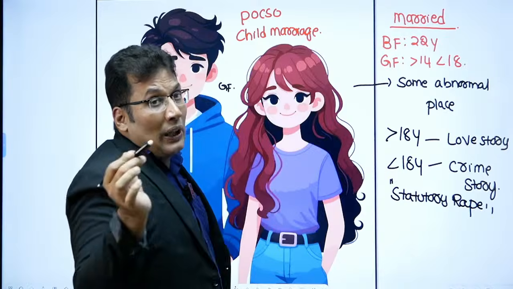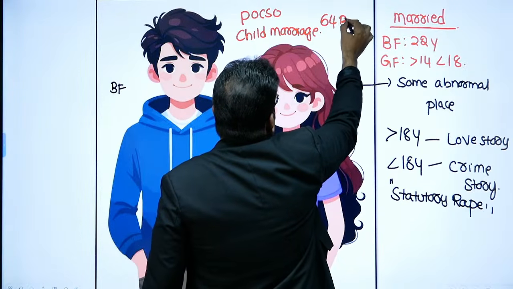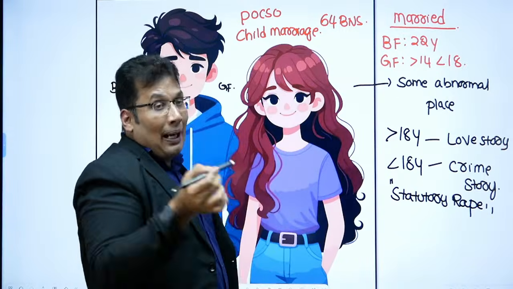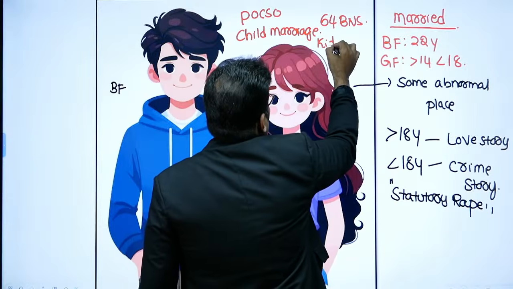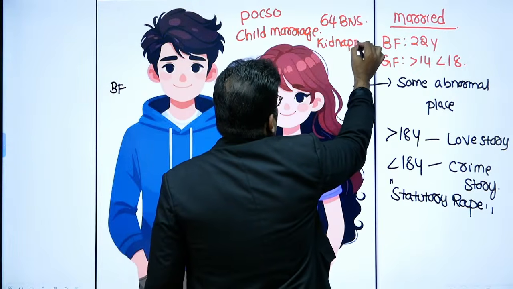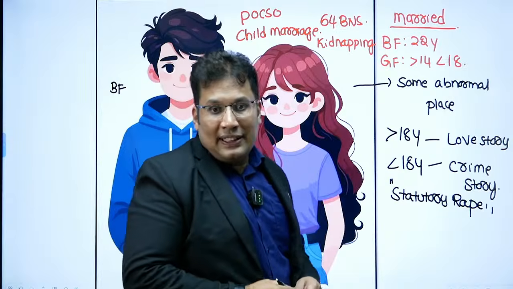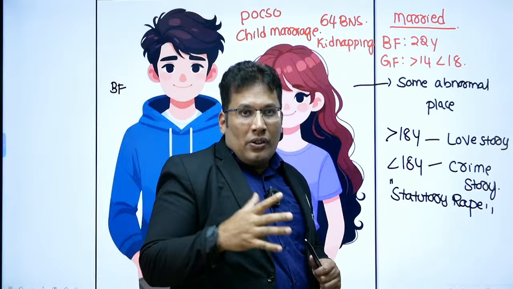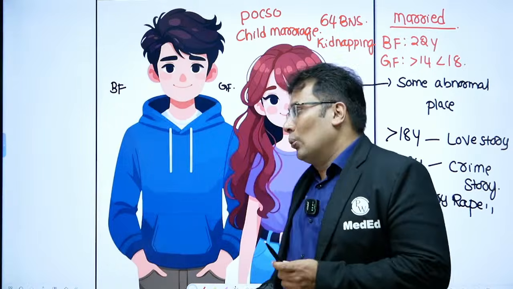And it also attracts Section 64 of BNS. Kidnapping can also happen, right? Good. So this is how you can memorize about the elbow.